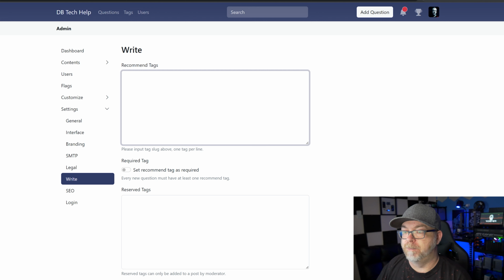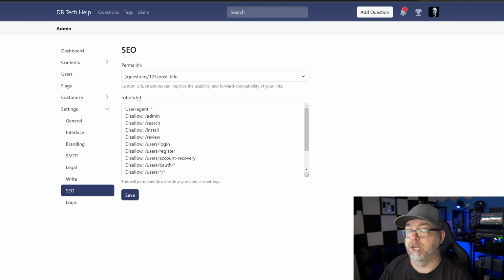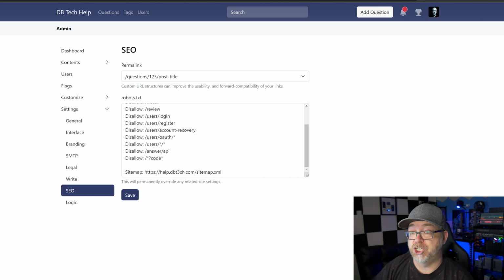You can also have reserved tags that can only be added by moderators or administrators. I kind of dig that as well. So if you wanted to have certain things that not just any Joe Blow could use, you can put those reserved tags in there. For your SEO, you've got basically your robots.txt file that you can manually change here.